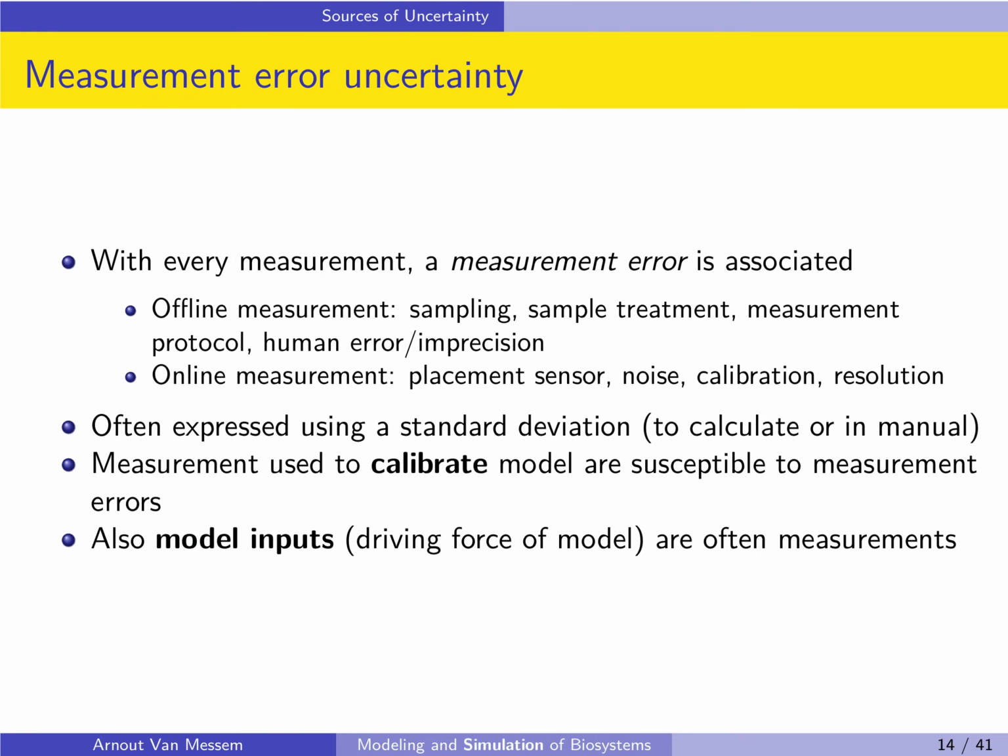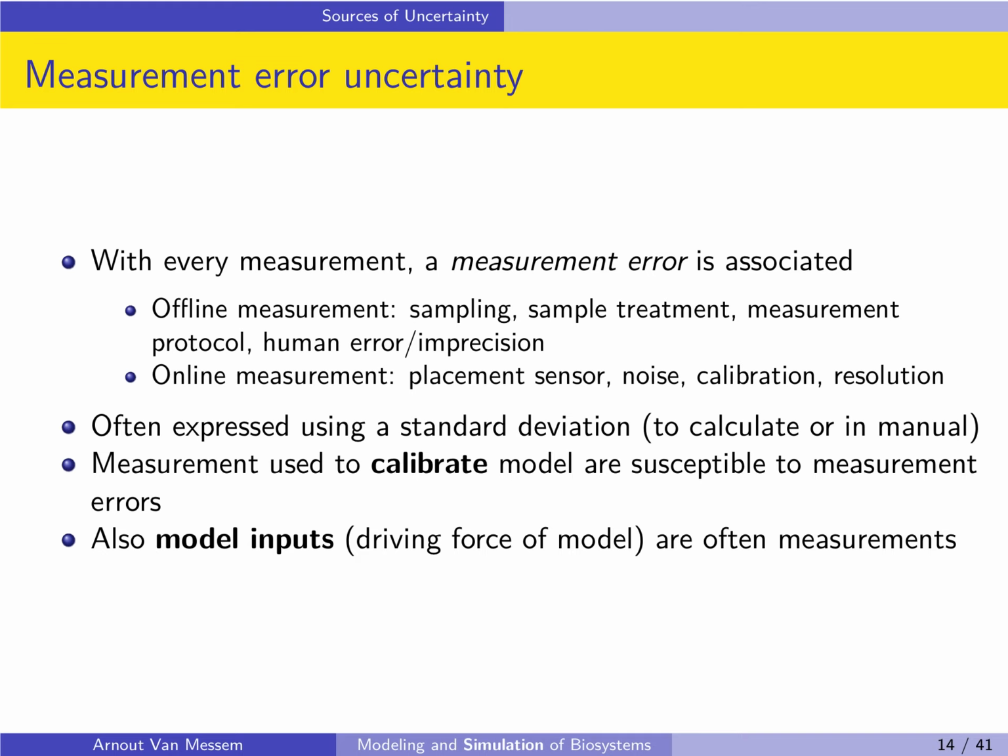Next, there is the measurement error uncertainty. Naturally, with every measurement, you also make a measurement error. In an offline measurement, so a real-life physical measurement of a quantity, these uncertainties come from the sampling or the sample treatment. They can stem from the measurement protocol, or they can be through human errors or human imprecisions. In online measurements, the placement of your sensor can have an influence. There will always be some noise on your data. The calibration is never perfect, or the resolution can have an influence.